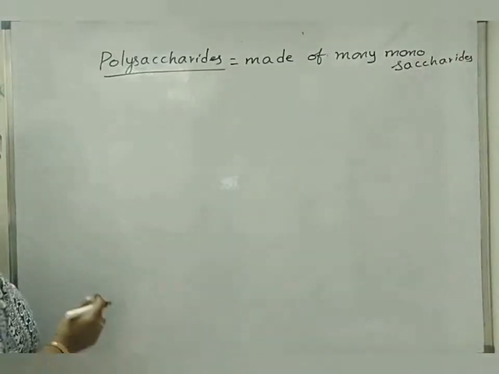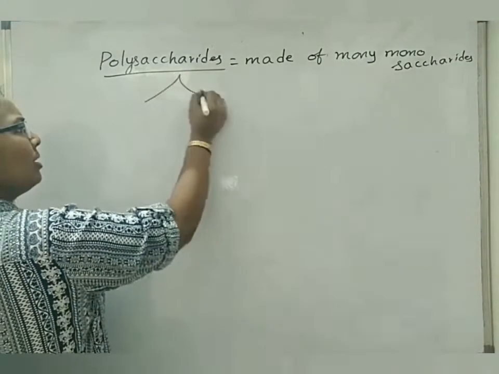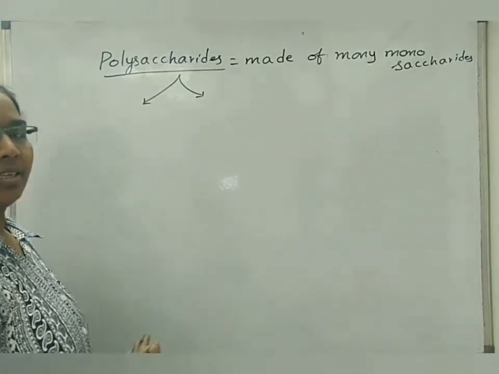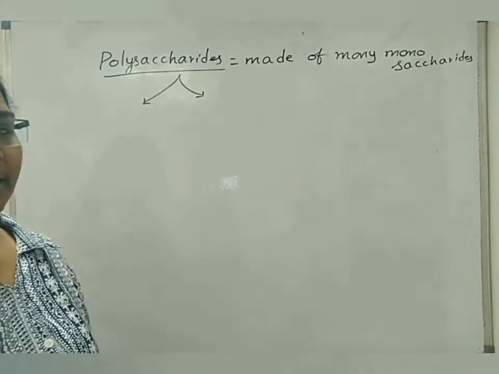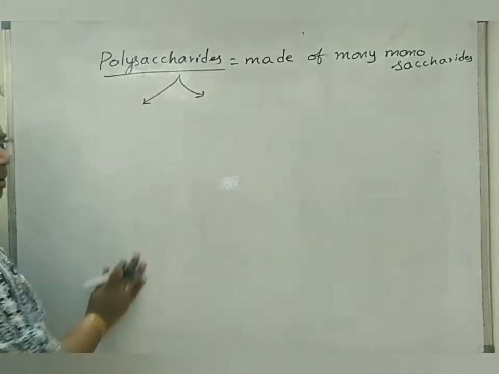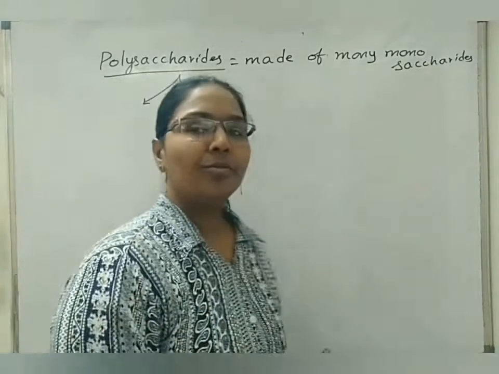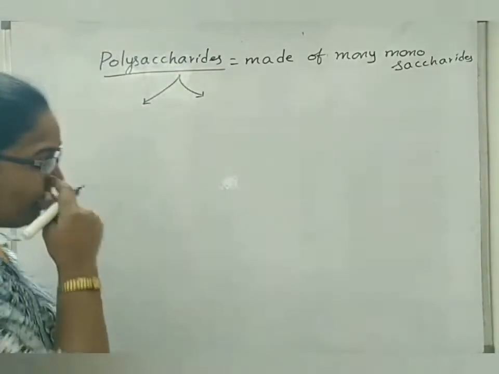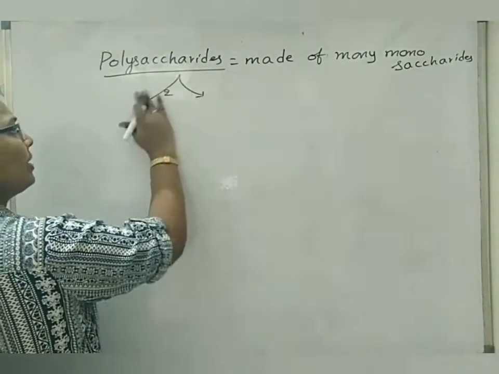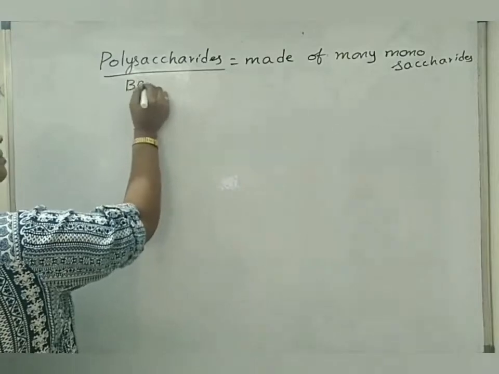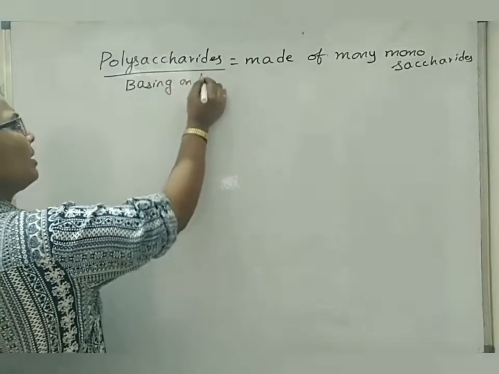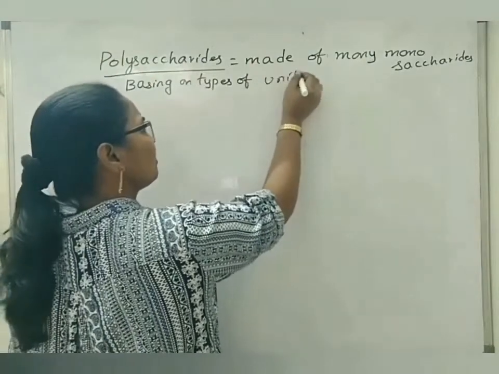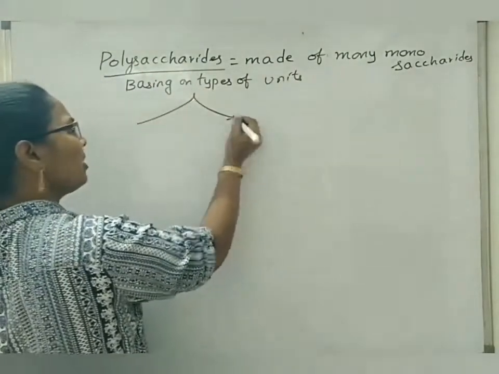Under polysaccharides, based on the types of functions, these are structural and storage types of polysaccharides, etc. But based on the types of monomers, or the types of monosaccharides present in a polysaccharide, these are of 2 types. You can write here, based on types of units, there are 2 types of polysaccharides.